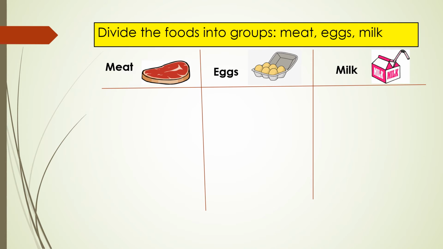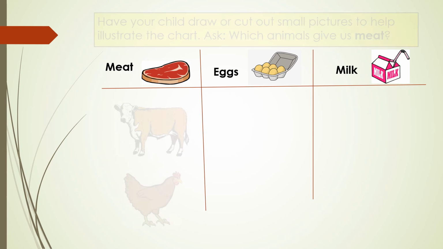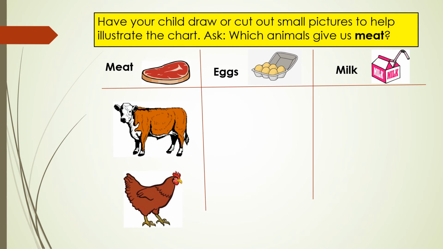Divide the foods into meat group, egg group, and milk group. Have your child draw or cut out the small pictures to help illustrate the chart. Ask your child, which animals give us meat? They may say cow, chicken, or other answers.